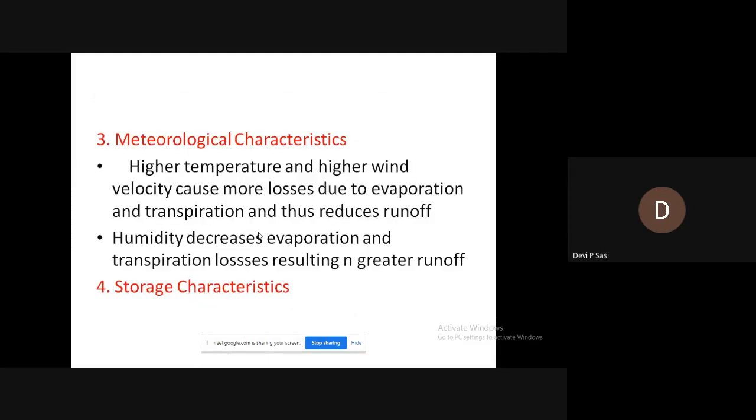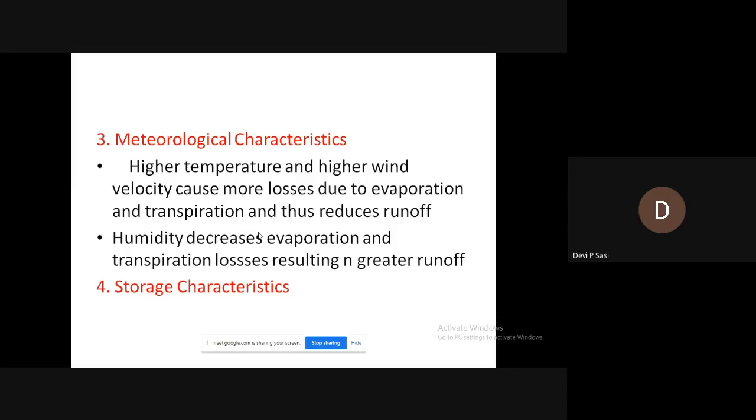Next one is meteorological characteristics. The runoff is affected by meteorological characteristics like temperature, humidity, wind velocity, pressure variation, etc. Let us assume a day having high temperature and high wind velocity. So the losses of water due to evaporation and transpiration will be more.